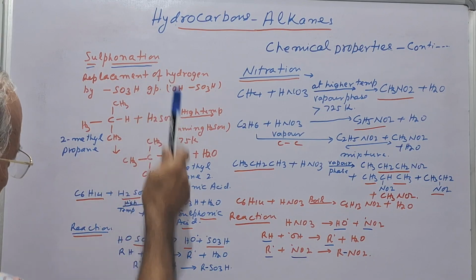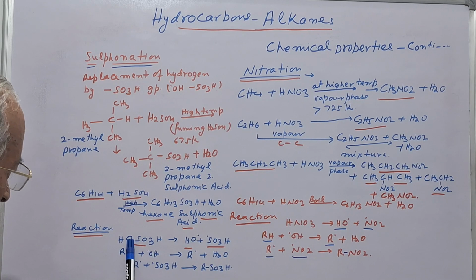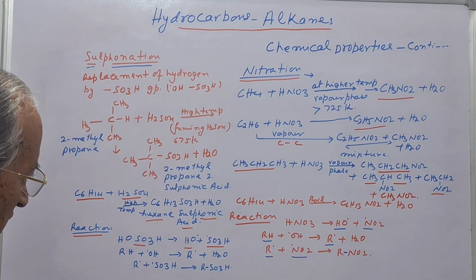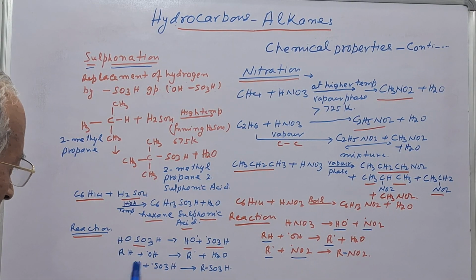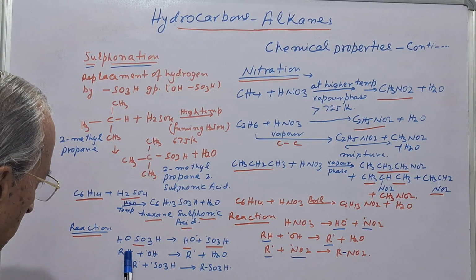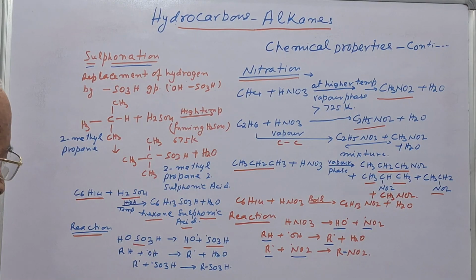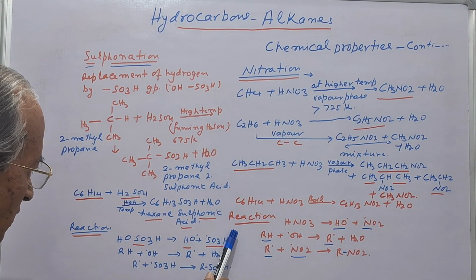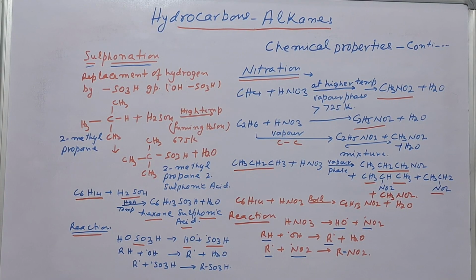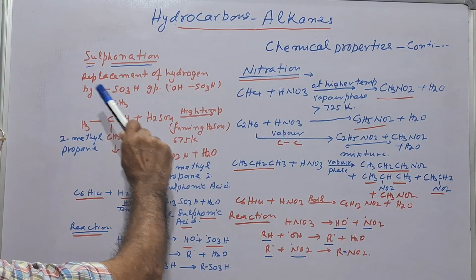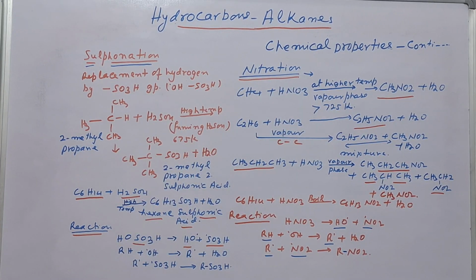Now here in the case of sulfonation, what is the mechanism? Same free radical. Sulfuric acid forms the OH and the SO3H group. And this OH group removes one hydrogen from the alkane, forms the alkyl group, that is a free radical. And this free radical and the SO3H free radical join to undergo sulfonation. So these are the two substitution reactions, that is nitration and sulfonation.